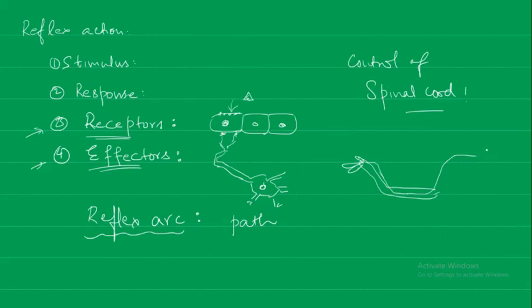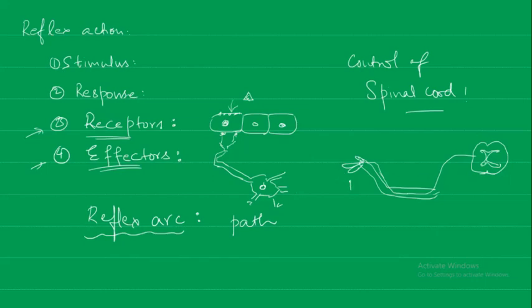When we are drawing the spinal cord, the middle gray matter will be present, and it will be connected in this way. So middle is the gray matter. So this is the sensory neuron.